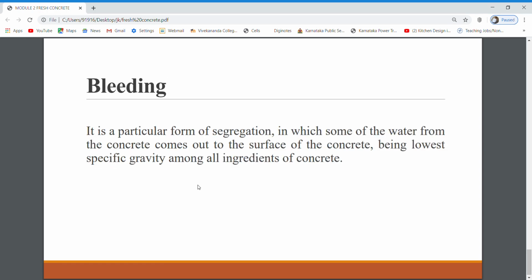Next we will go with bleeding. Bleeding is sometimes referred to as water gain. It is a particular form of segregation in which some of the water from the concrete comes out to the surface, water being the lowest specific gravity among all the ingredients of concrete. Bleeding is predominantly observed in a highly wet mix, badly proportioned and insufficiently mixed concrete.